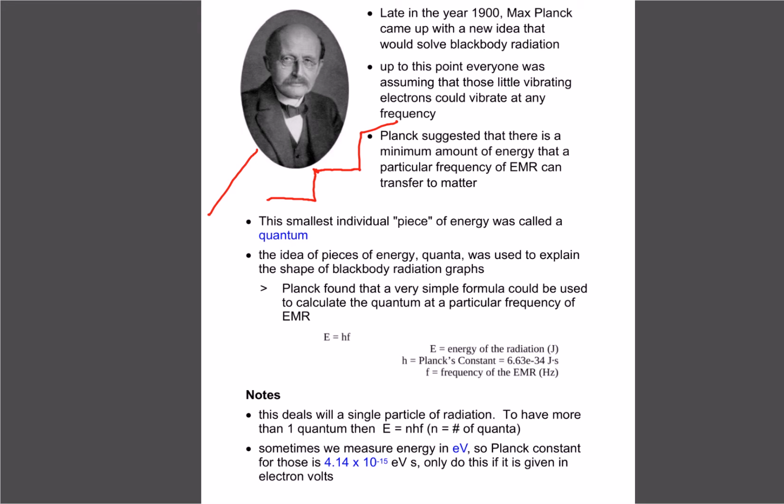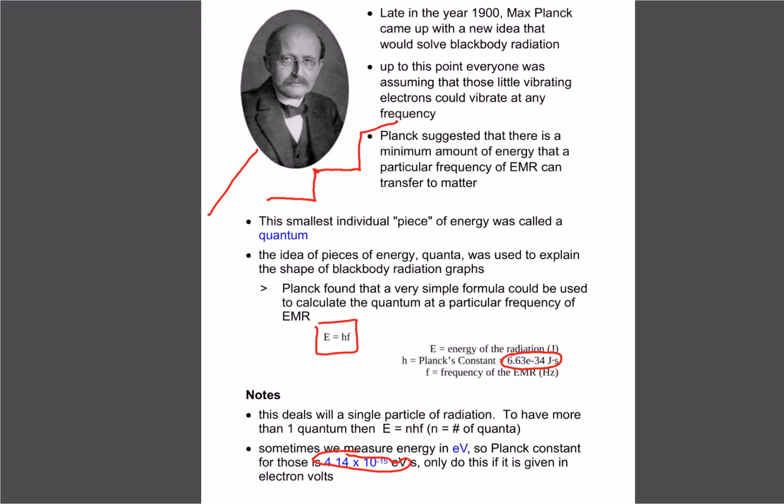So the formula that he used is pretty simple, just E equals hf. So our energy equals h, his constant, times whatever the frequency of the EMR is. Planck's constant is 6.63 times 10 to the negative 34. But remember, we can change from joules to electron volts just by dividing by 1.6 times 10 to the negative 19. If we do that, we can actually get Planck's constant as 4.14 times 10 to the negative 15 in electron volts. So it just depends whichever way the question is given to you, pick one or the other.